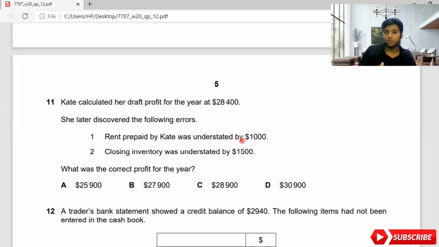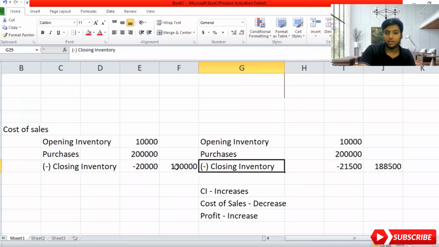It should be excluded. Now you add it back because it's an understatement. Then closing inventory was understated by 1,500. For closing inventory, you need to know how it works. So I'm going to take you to an Excel sheet and show a small working to show you guys.